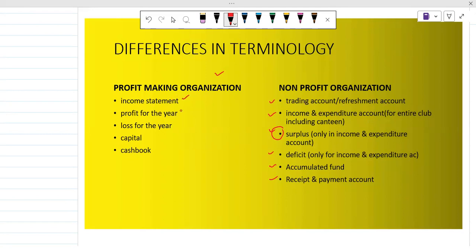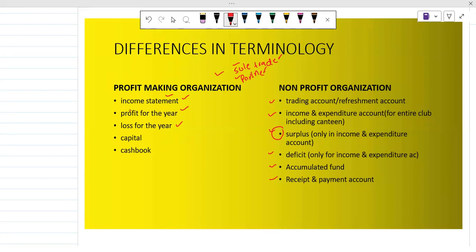Basically, this is the terminology we have been using for so long in profit-making organizations, for example, sole trader and partnership business. If we are maintaining the accounts for the sole trader and for the partners, we make an income statement.